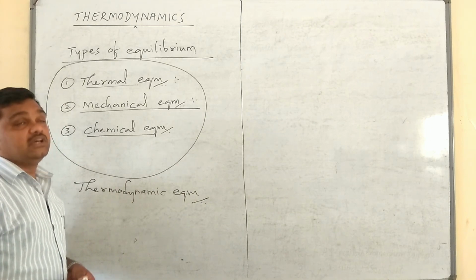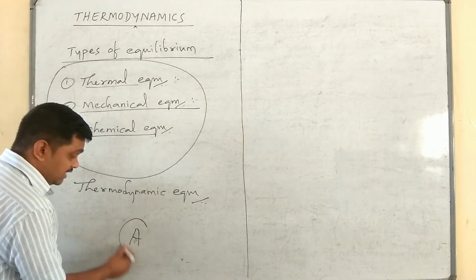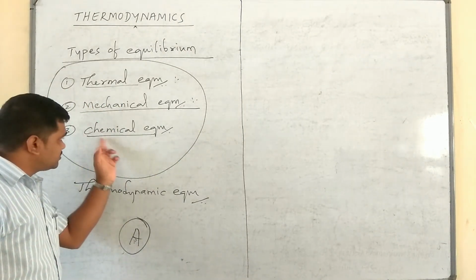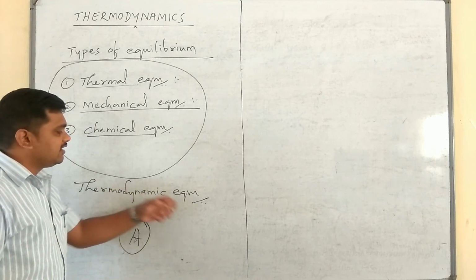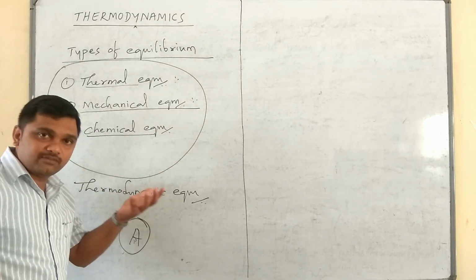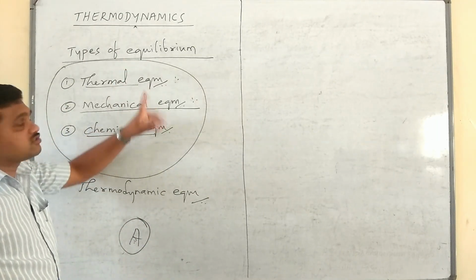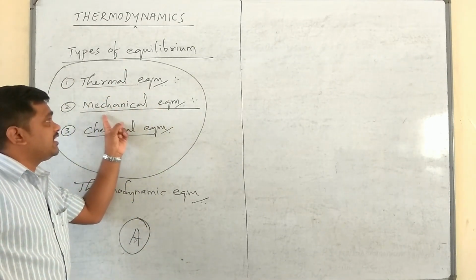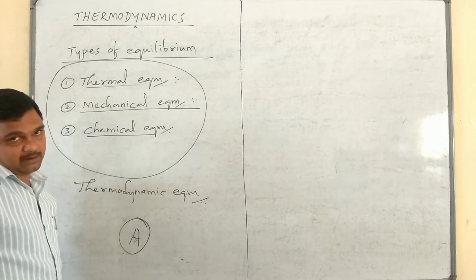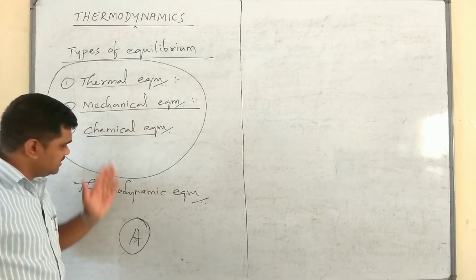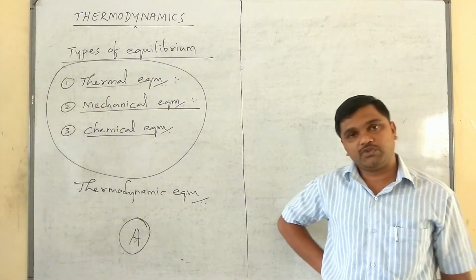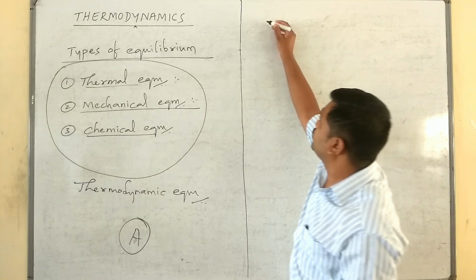Thermodynamic equilibrium. If you consider one system A, if this A is under thermal equilibrium, under mechanical equilibrium, and also under chemical equilibrium, it means it is under thermodynamic equilibrium. What is the condition for a system to obey thermodynamic equilibrium? First, it has to obey thermal equilibrium, second, mechanical equilibrium, third, chemical equilibrium. If it can obey all these three, without any doubt we can say it is under thermodynamic equilibrium. Okay.